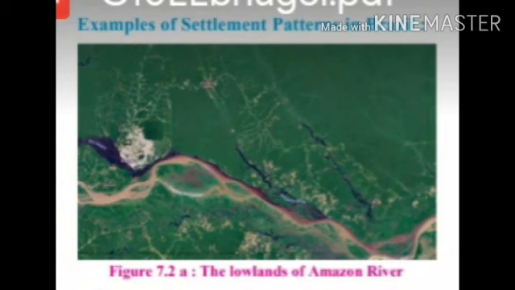What is the reason behind that? Why in the Amazon River Basin is there dispersed kind of settlement? As we know, the Amazon River Basin is located in the northern part of Brazil, near the equator. Due to the proximity to equator, proximity means nearness, the Amazon River Basin has hot and humid climatic conditions throughout the year. It receives heavy rainfall throughout the year. Due to heavy rainfall and bright sunshine, dense evergreen moist rainforests grow in this region.